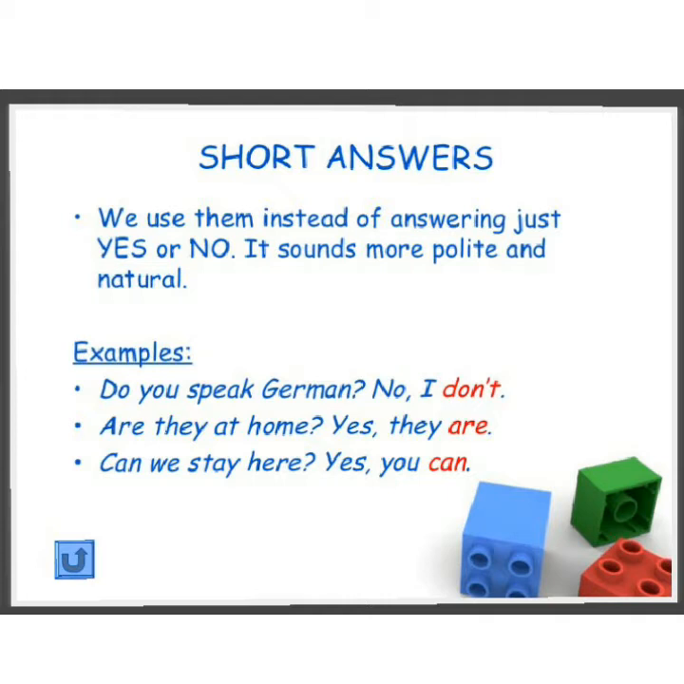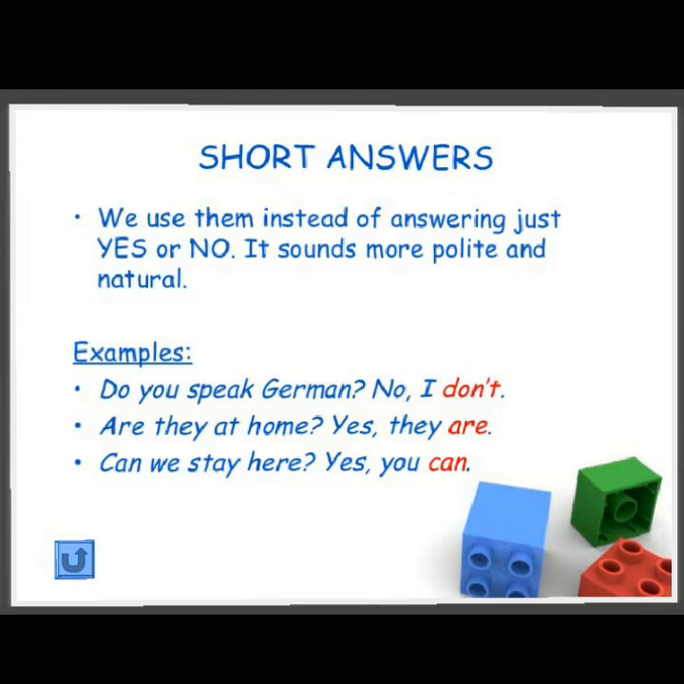Let's see some examples. Do you speak German? No, I don't. Are they at home? Yes, they are. Can we stay here? Yes, you can. Here we can see that I don't, they are, you can are more polite and natural than no or yes. So here don't, are, can are the forms of helping verbs.